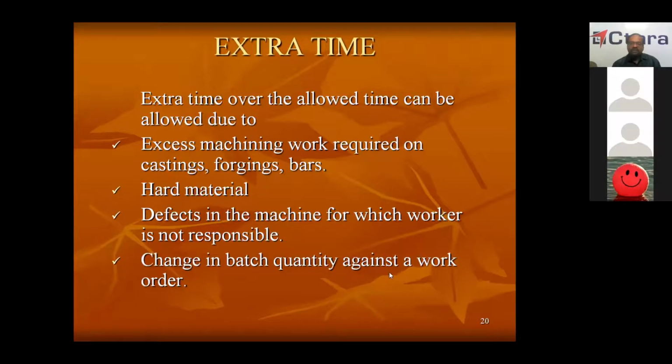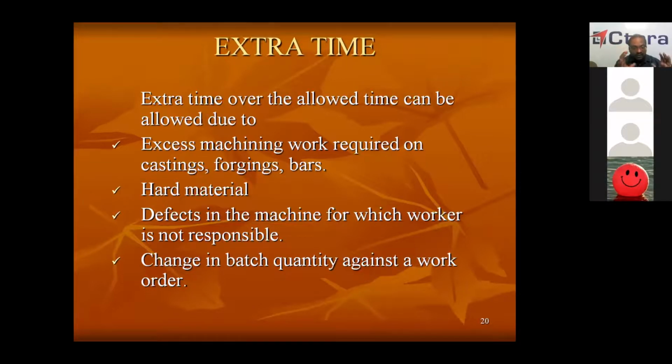Change in batch quantity against a work quantity. See, while fixing the time, you will take one particular batch or one particular quantity into consideration. If the quantity changes, probably the time which is fixed for that particular quantity may not be suitable. So in those circumstances, what do we do? There is extra time.